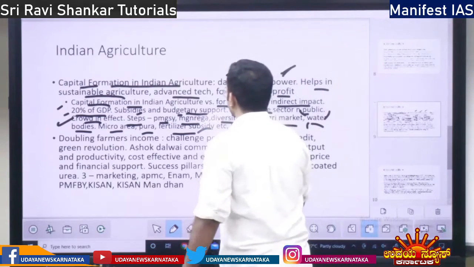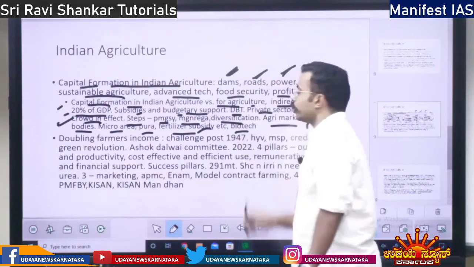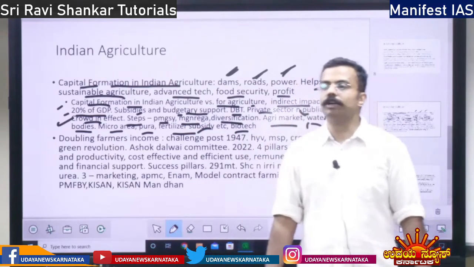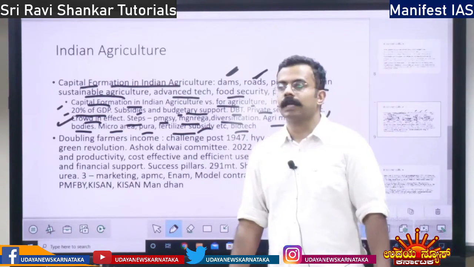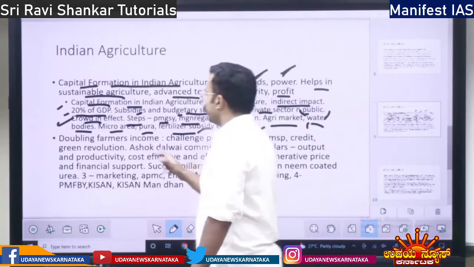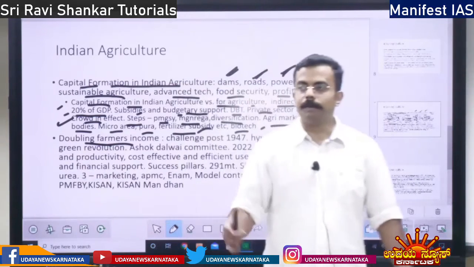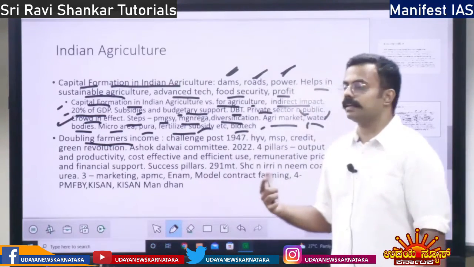So there is fertilizer subsidy, then biotechnology. That will also lead to capital formation in India. Doubling farmers' income. This is important. Doubling the income which farmers are getting, right?